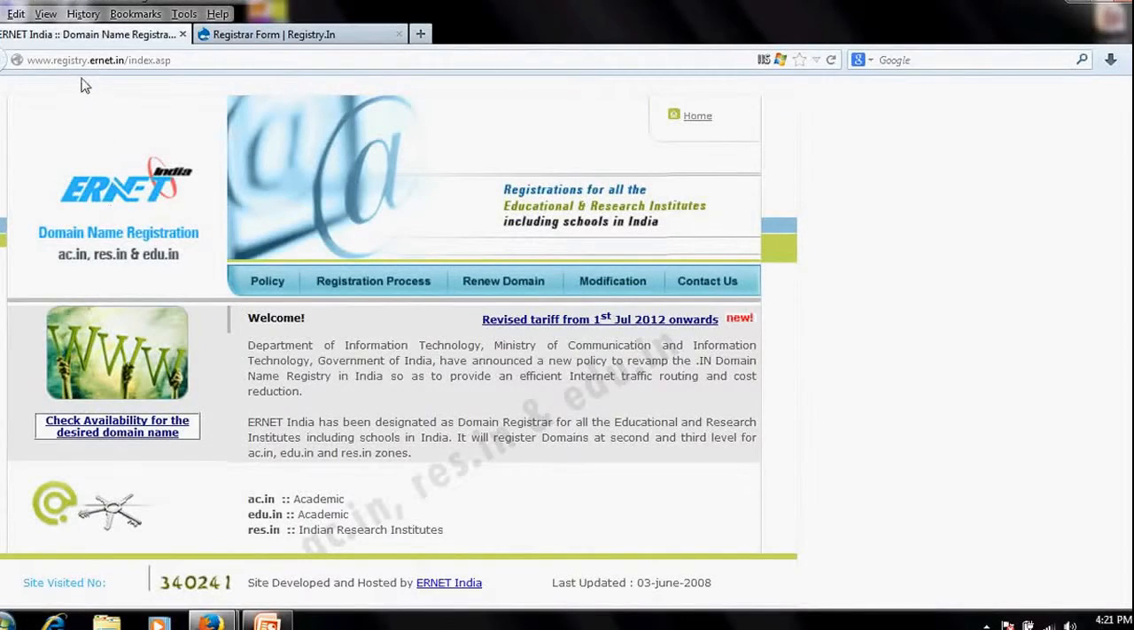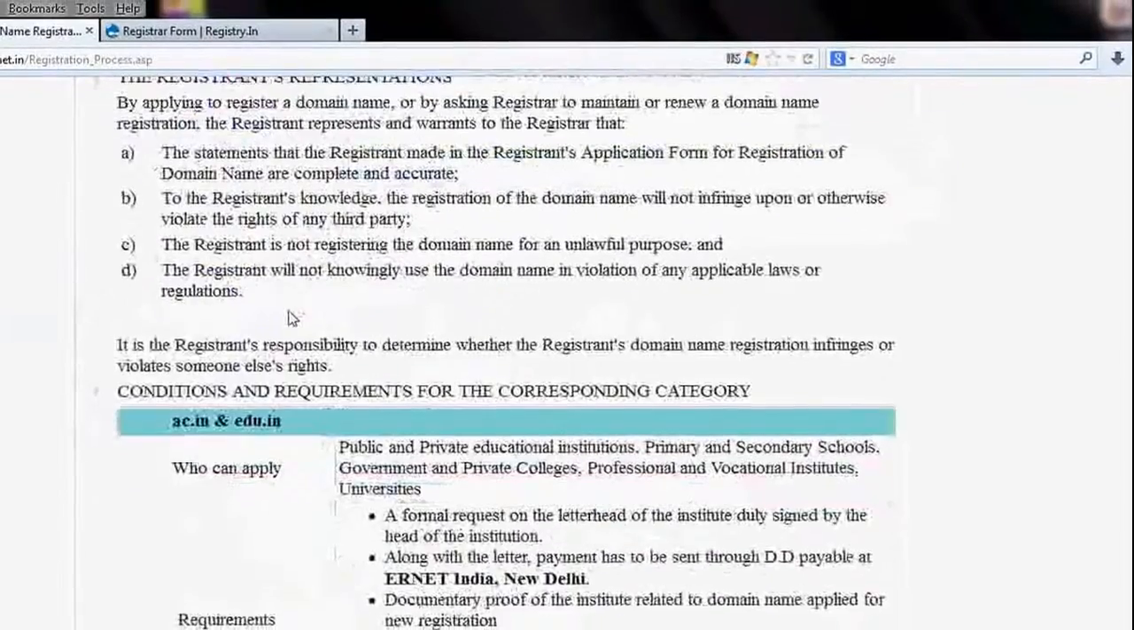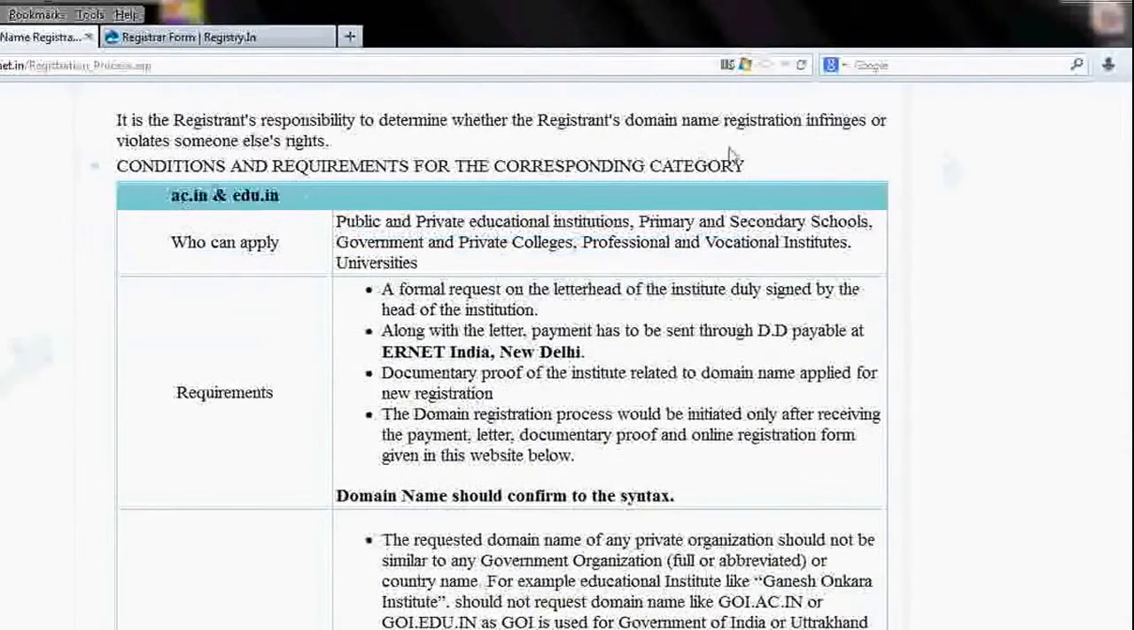Okay, if you are in India, go to the ERNet India website, which is www.registry.ernet.in, and go there. You will find your registration process. Click over there, and you can see here the terms and conditions for .ac and .edu.